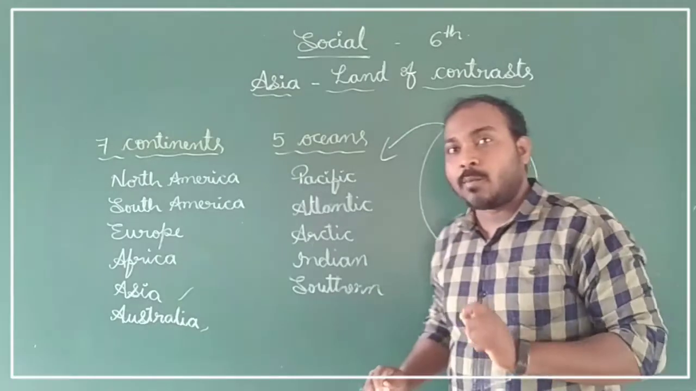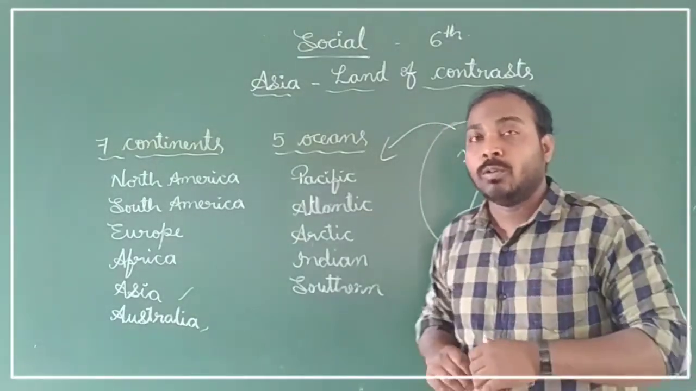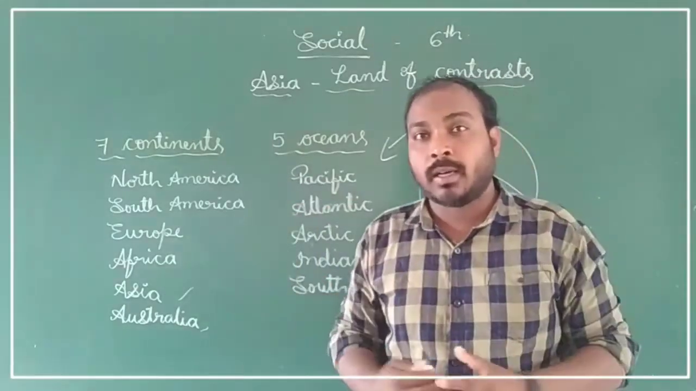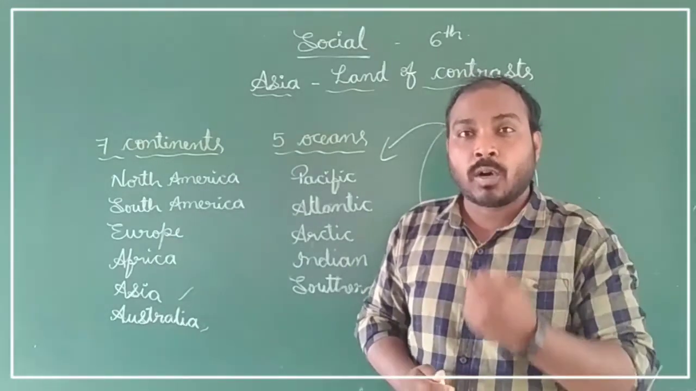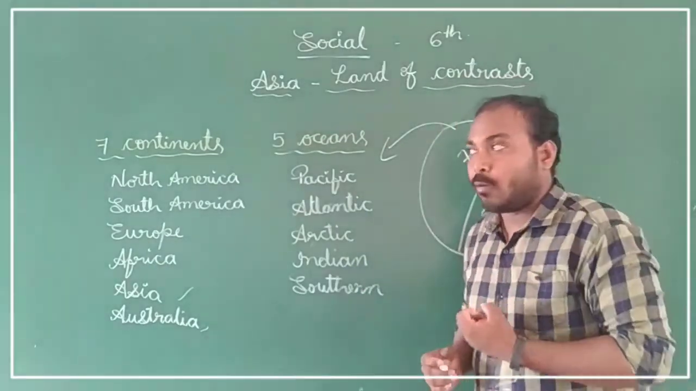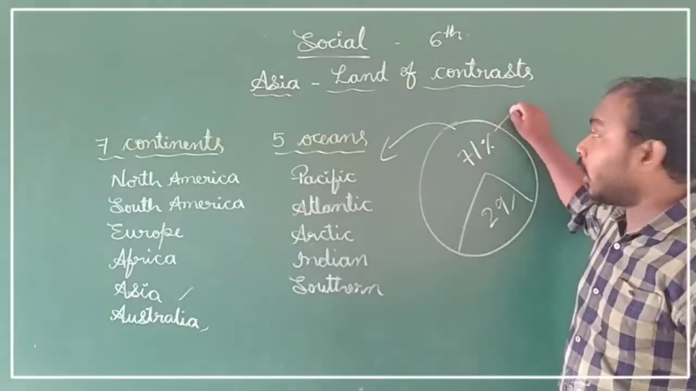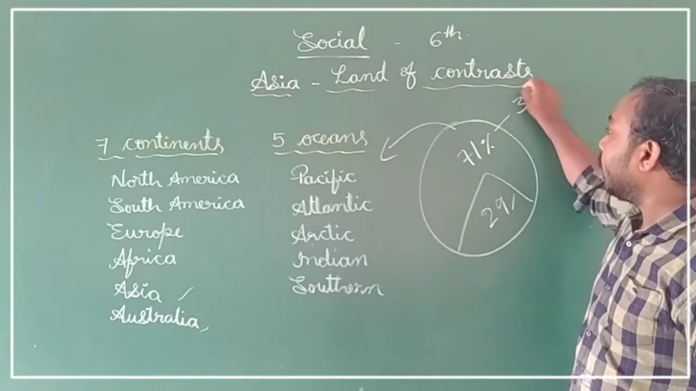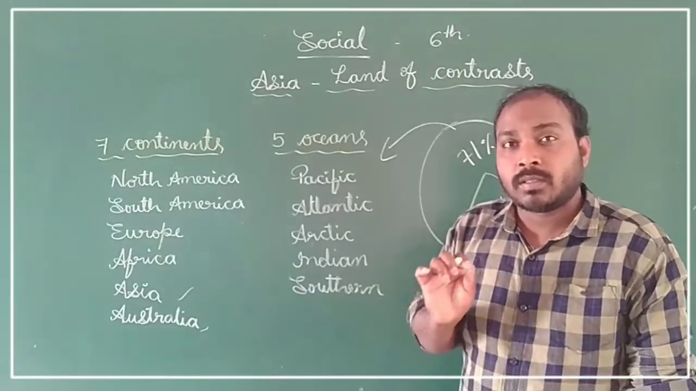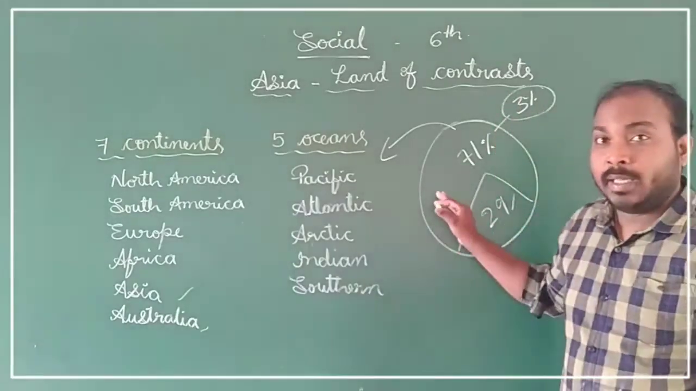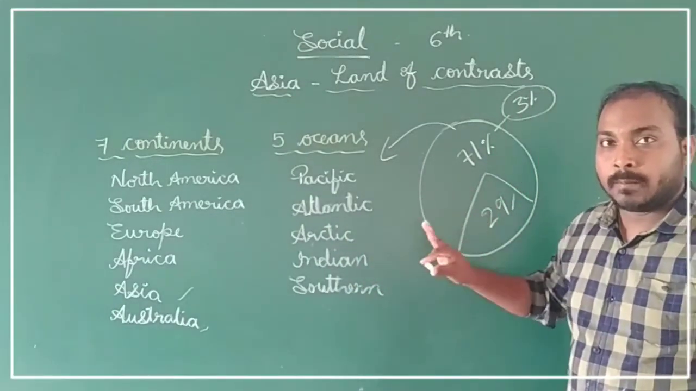Do you know an interesting point, dear students? We have 71% water, but all over the world there is a drinking water scarcity, a problem of drinking water. In the 71% of the water, the availability of drinking water is only 3%. The rest of the water is completely salt water. That is why there is a drinking water problem all over the world.